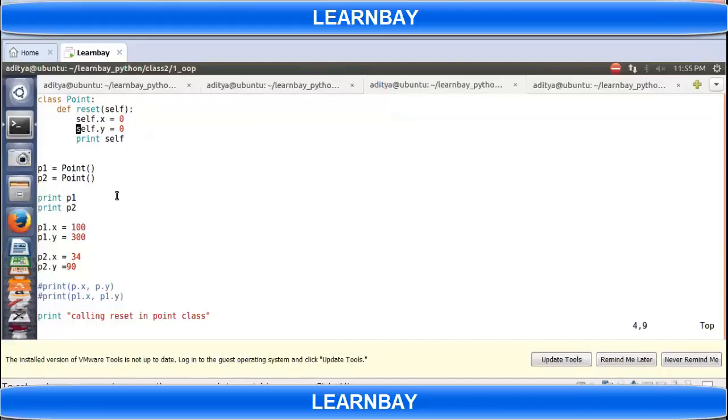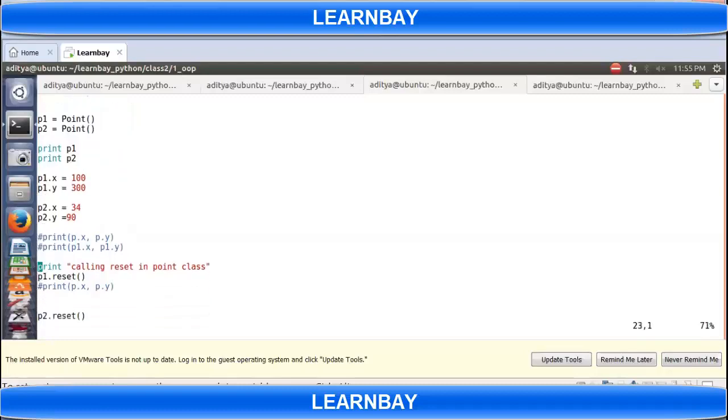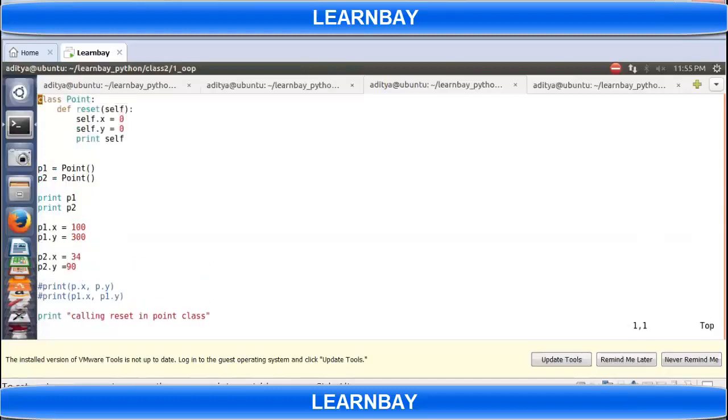If I don't add it here, what will happen? Let's say if I comment these lines, what will happen? Now you are directly calling reset. So far, there was no data member. You are calling reset. Control will go to the reset function, and there you are having self.x. So now x and y will get created. And if it is already there, it will reset to 0.